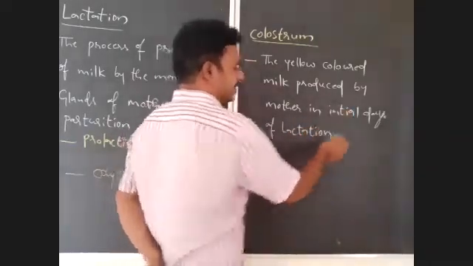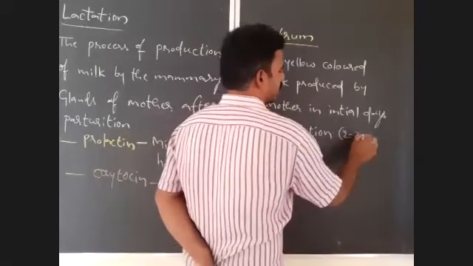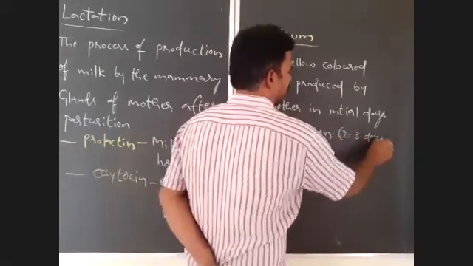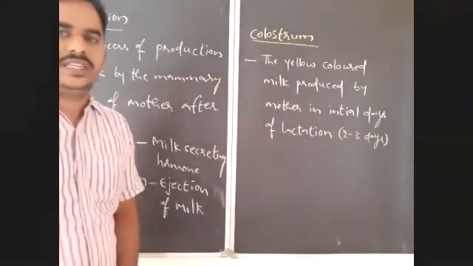Lactation, that is usually in first 2 to 3 days, or the first milk produced by the mother after parturition.